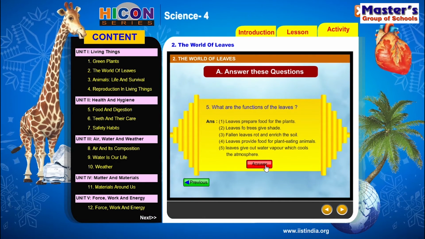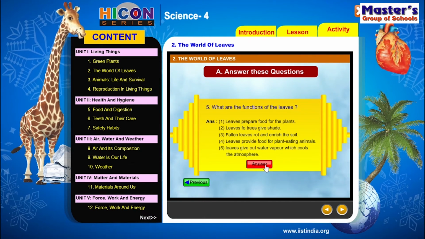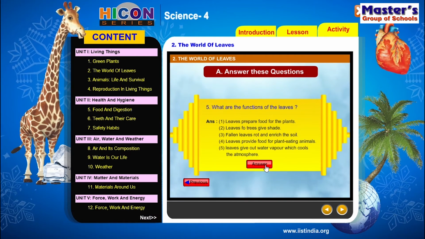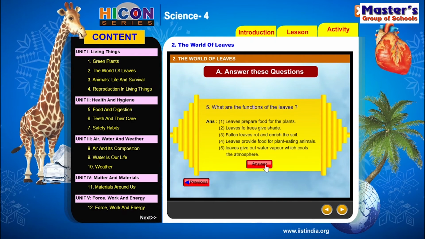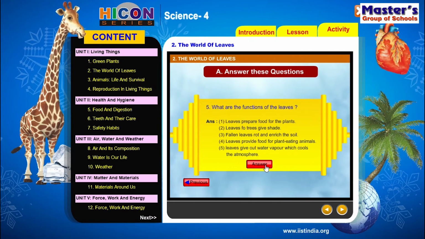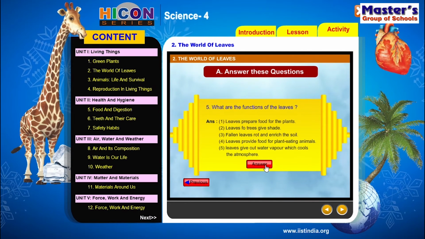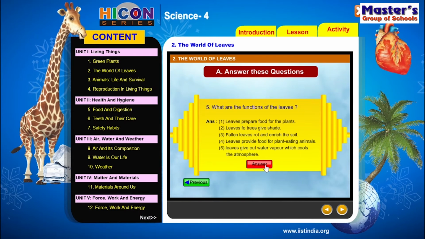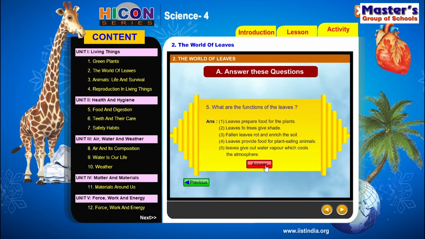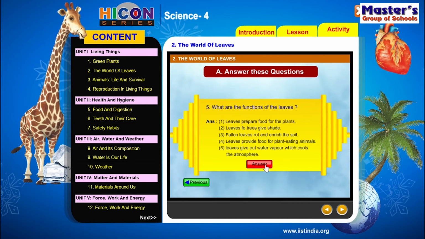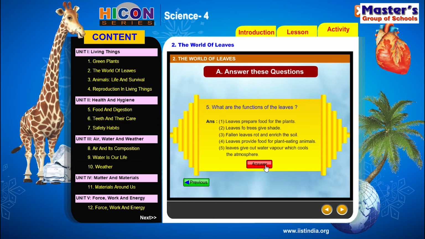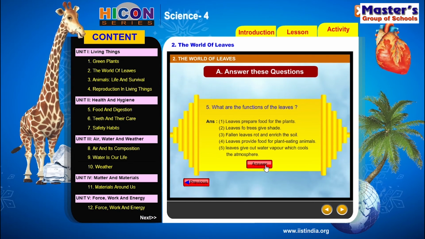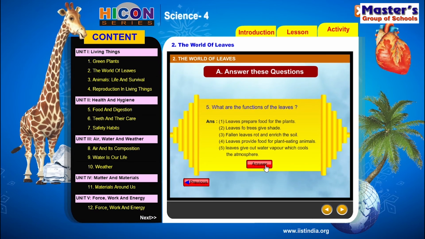And the second one is, leaves of trees give shade. And the third one is, fallen leaves rot and enrich the soil. And the fourth one is, leaves provide food for plant-eating animals. And the fifth one is, leaves give out water vapor which cools the atmosphere. So children, these are some functions of the leaves. The most important function of the leaves is, leaves prepare food for the plants.